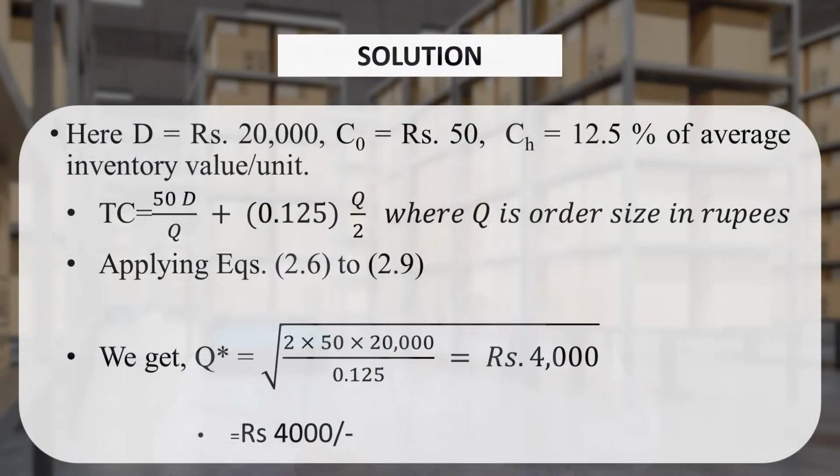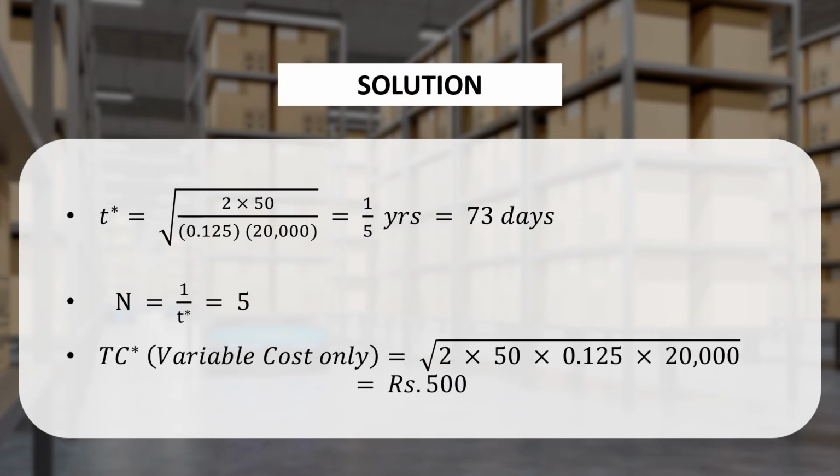If you remember, D is the demand, that is rupees 20,000, ordering cost is rupees 50, holding cost 12.5% of the average. So we will put all the values in our total cost model, and from that we will find out economic order quantity as rupees 4,000. Since our demand is in rupees, our economic order quantity is also coming in terms of rupees only. Similarly, time period for each order is coming 73. The number of orders will be the reciprocal of time period, that is 5.